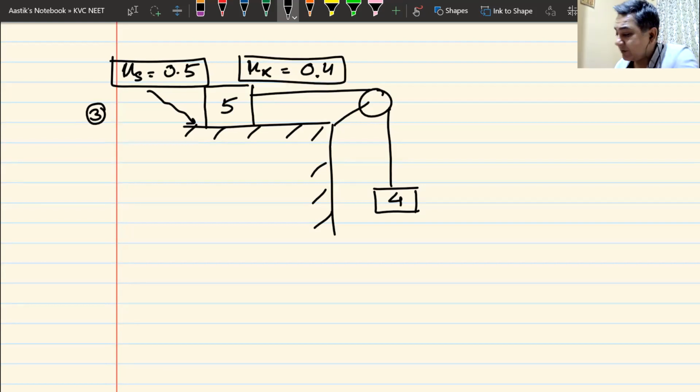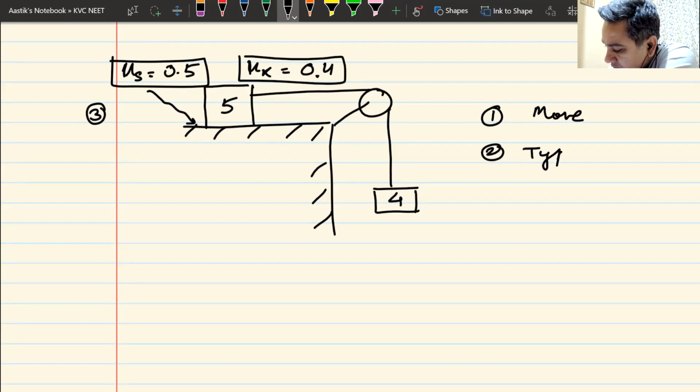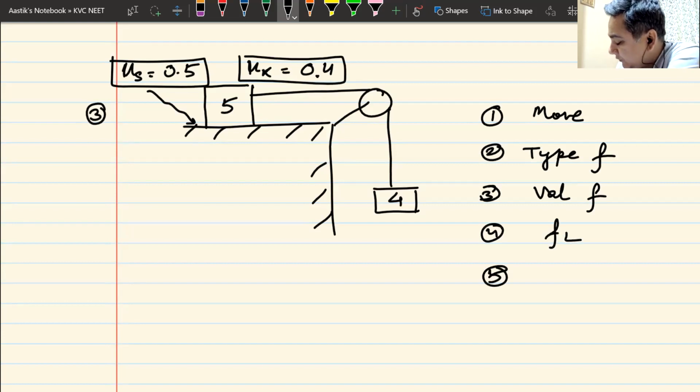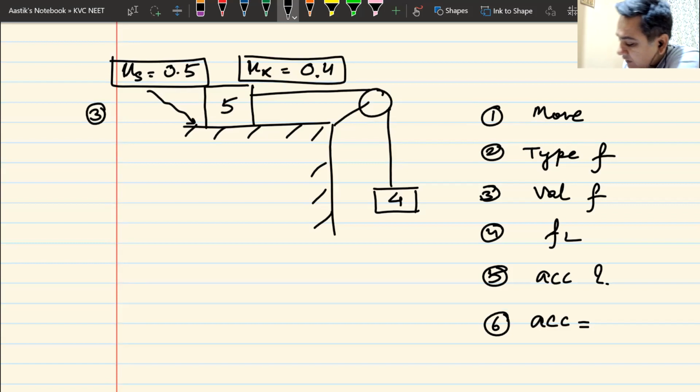Now comes the same question. Number 1, does the system move? Number 2, the type of friction. Number 3, value of friction. Number 4, the value of limiting friction. Number 5 would be, does the system accelerate? Number 6, if it accelerates, how much is the acceleration? 6 questions. Your time starts now.